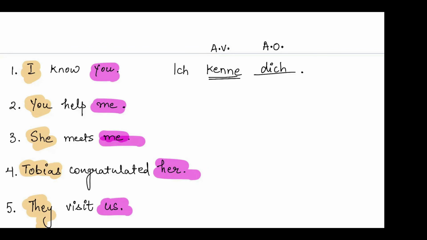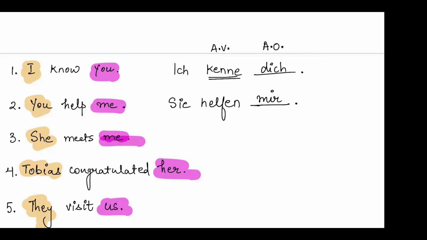You help me. So Sie helfen. Helfen is a dative verb. So now this time it will be mir. Sie helfen mir. Not mich. Why? Because mich is accusative and helfen is a dative verb. So hence we'll be writing dative.